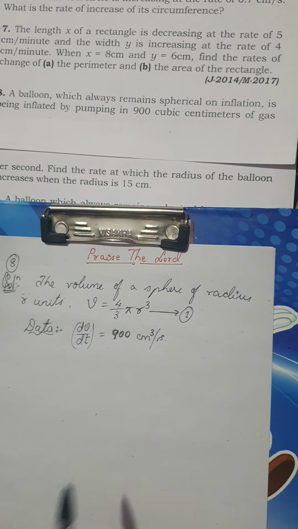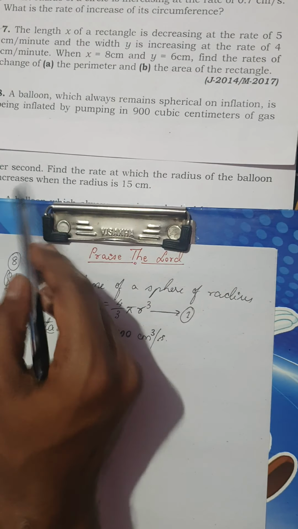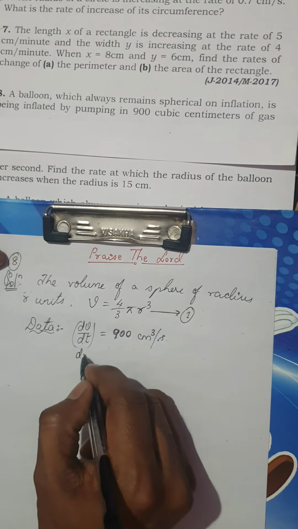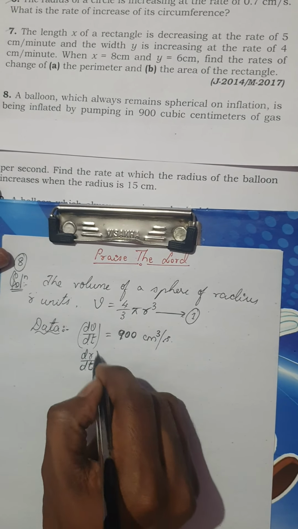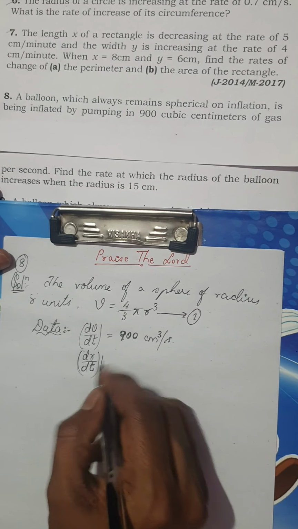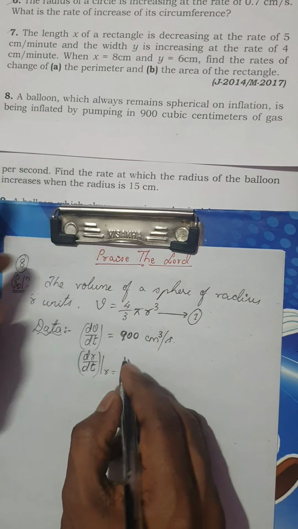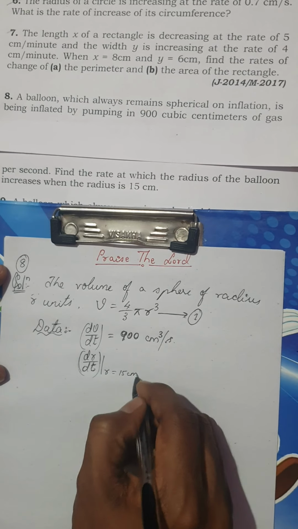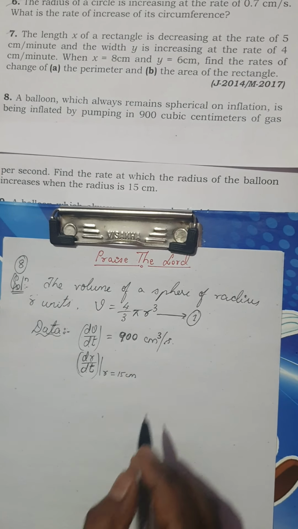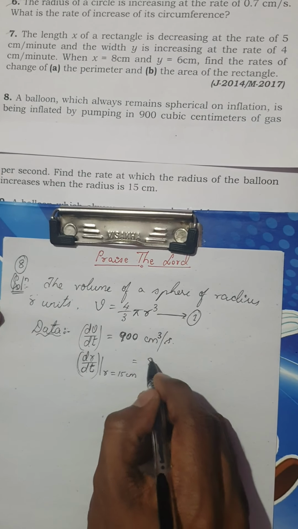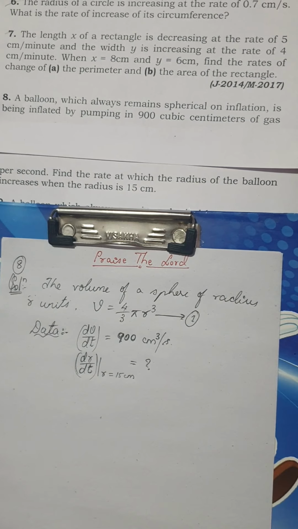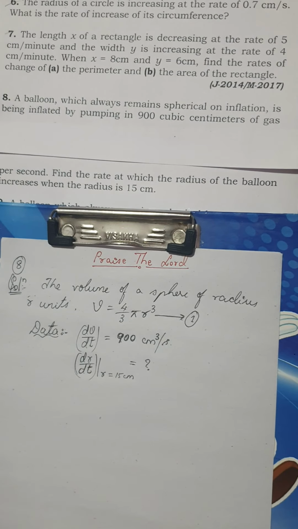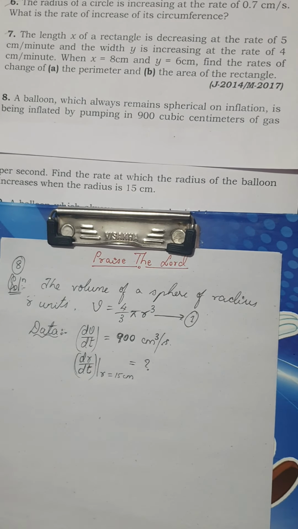Now what I have to find out: the rate at which the radius of the balloon is increasing, means I have to find out dr by dt when r is equal to 15 centimeter. Is it clear? When the radius is 15 centimeter, I have to find the rate at which the radius is increasing. As you blow on, the radius will become bigger.